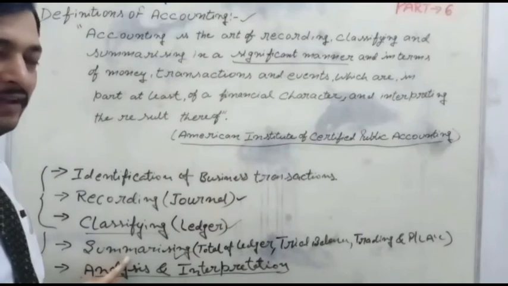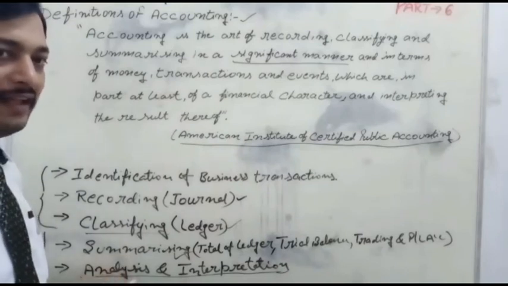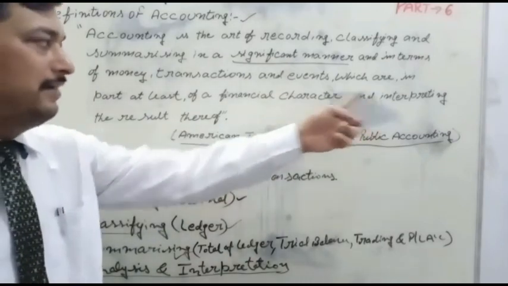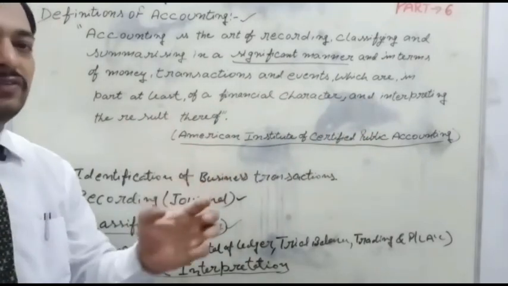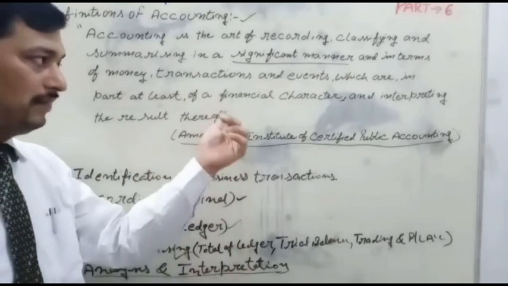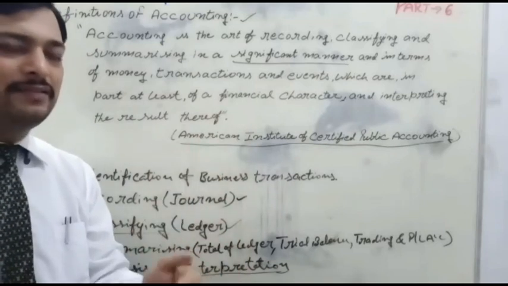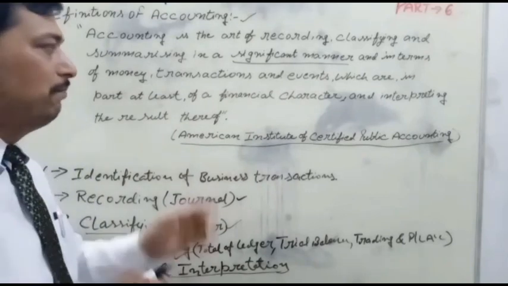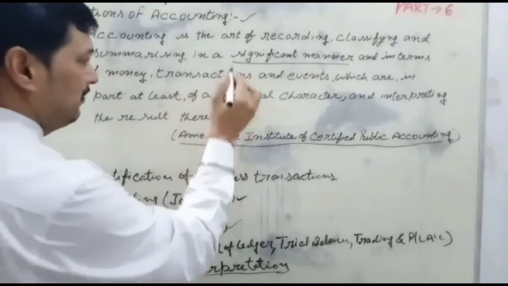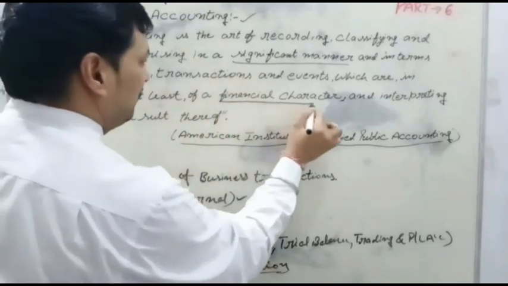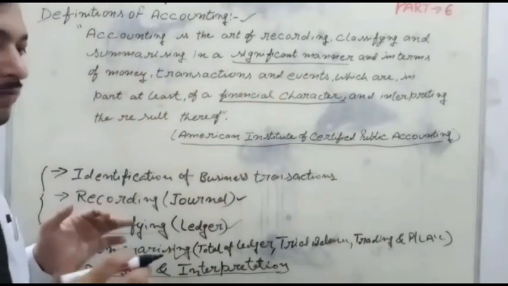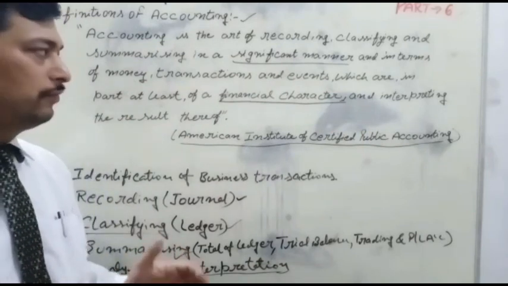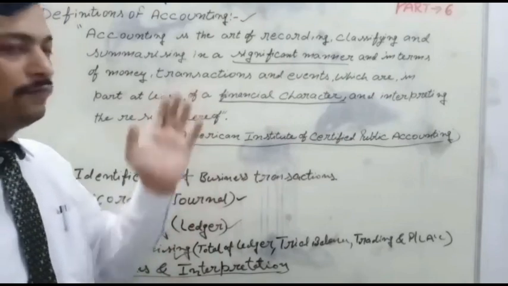After summarizing, analysis and interpretation are compulsory, because on the basis of this result the owner will take decisions for the expansion and development of the business. But the main thing is that accounting considers only financial character. Non-monetary terms and non-financial character will not be used in accounting.